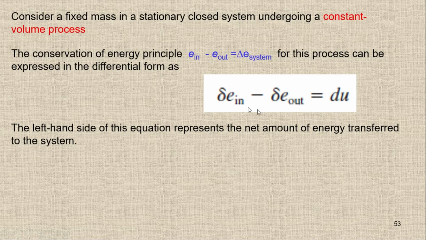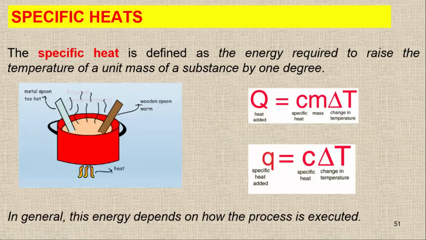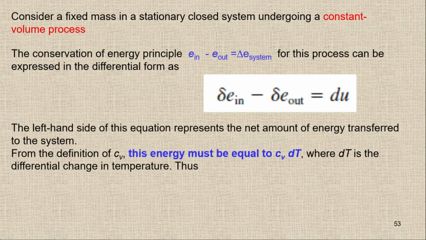So the amount of energy required to change the temperature is simply CV delta T, because we are saying that this amount of energy, which is either Q or W, is simply CV delta T, as you can see in slide number 1 here. So we have Q is simply CV delta T. So this is the amount of energy that is going inside the system, so it will be equal to CV delta T.